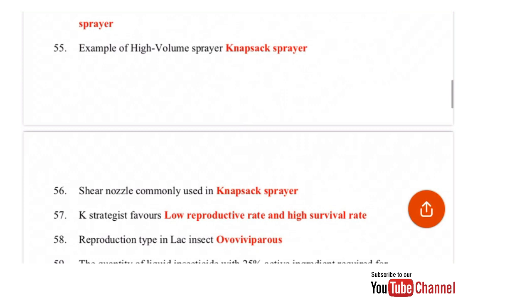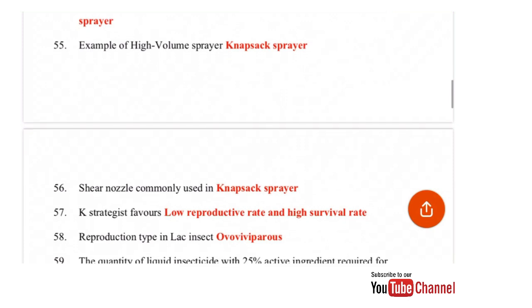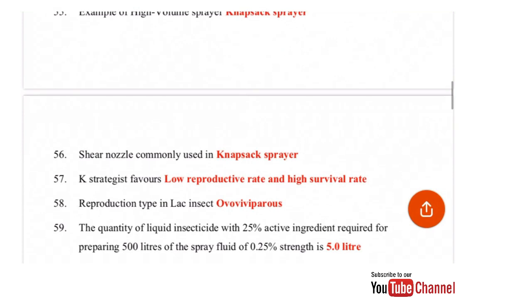Reproduction type in lac insect. So the reproduction type in lac insect is ovoviviparous. In case of the ovoviviparous condition, the fertilized eggs containing yolk are incubated in the female tract before they hatch, just prior to or soon after oviposition. So this condition is found in lac insect.